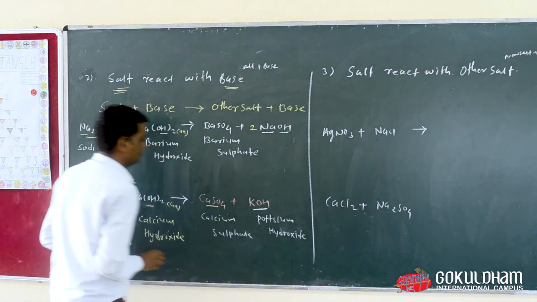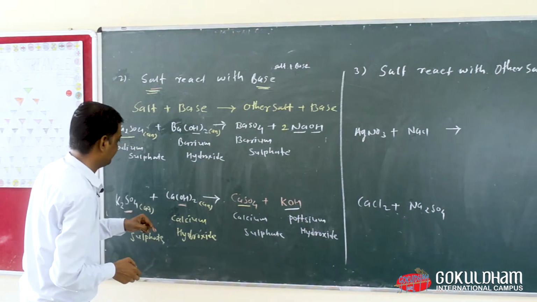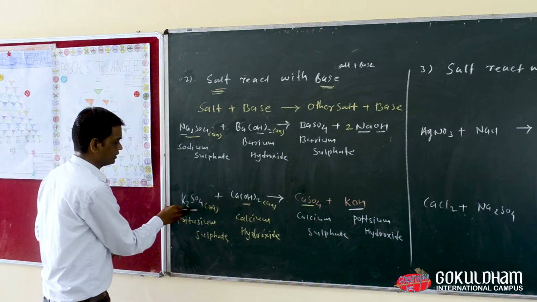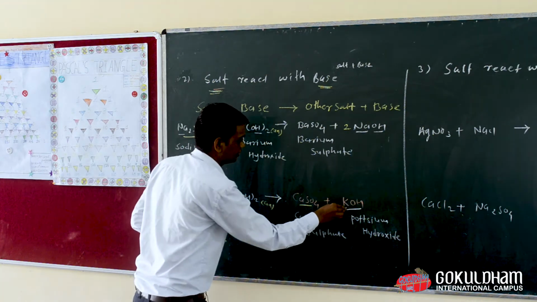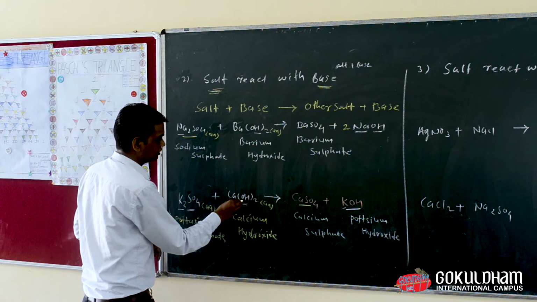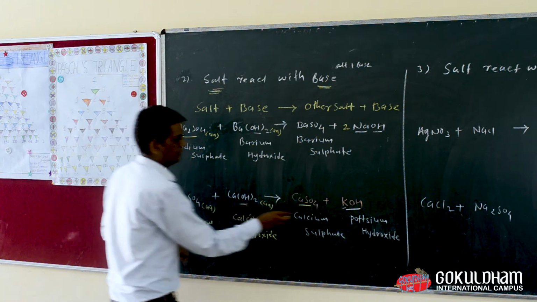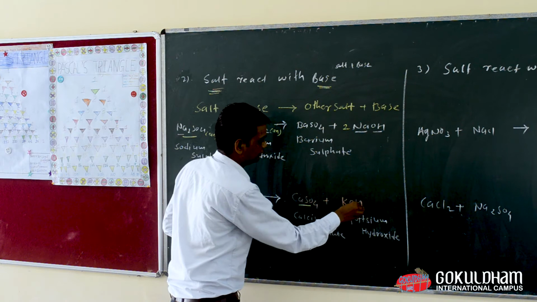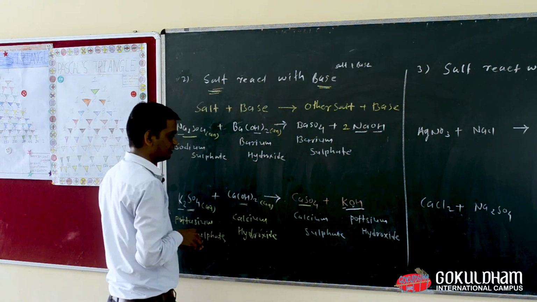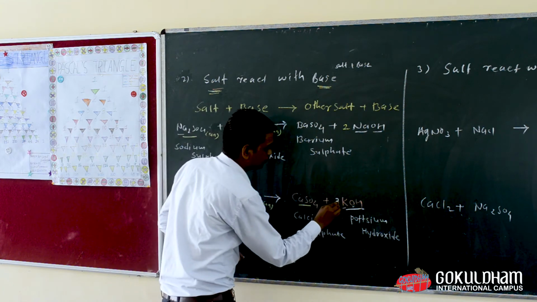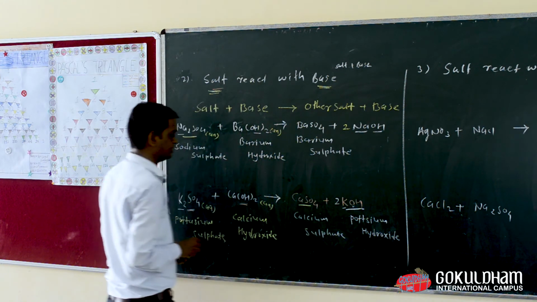Now everyone look here at the left-hand side and right-hand side one more time. On the left-hand side we have 2 potassium and on the right-hand side we have 1 potassium. On the left-hand side we have 2 oxygen and 2 hydrogen, and on the right-hand side we have only 1 oxygen and 1 hydrogen. That means we need to balance our equation. So when we write 2 here, our equation is balanced.